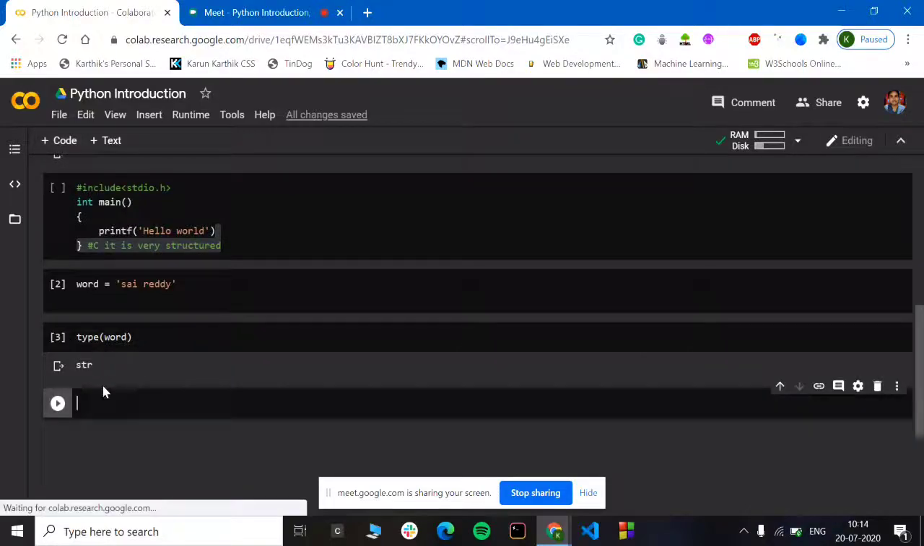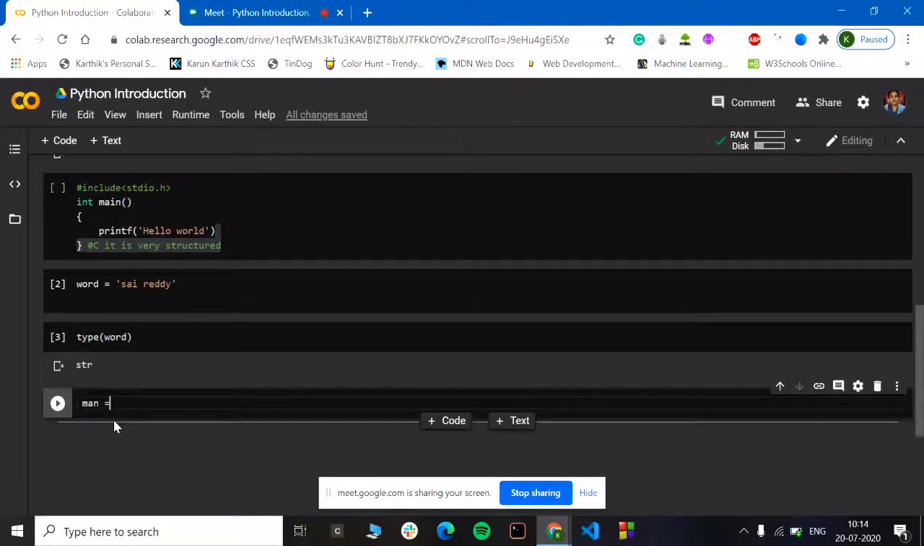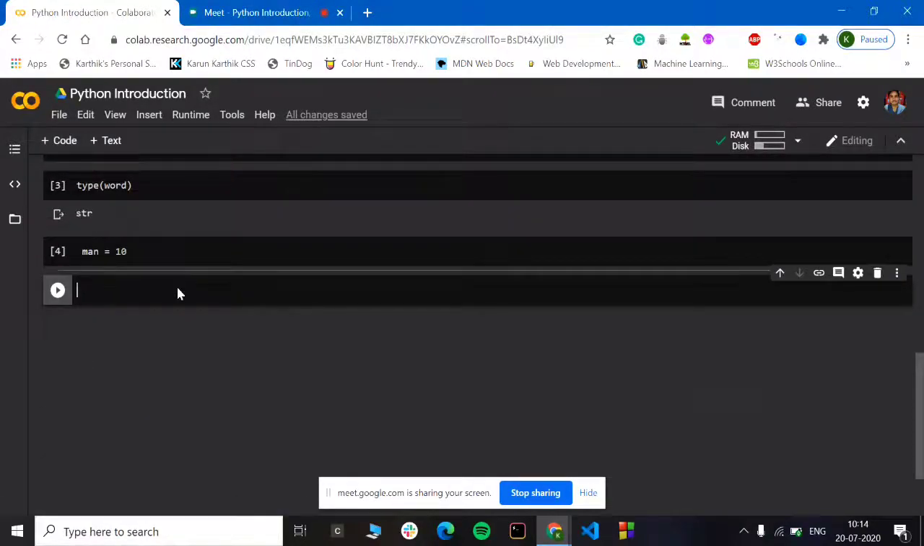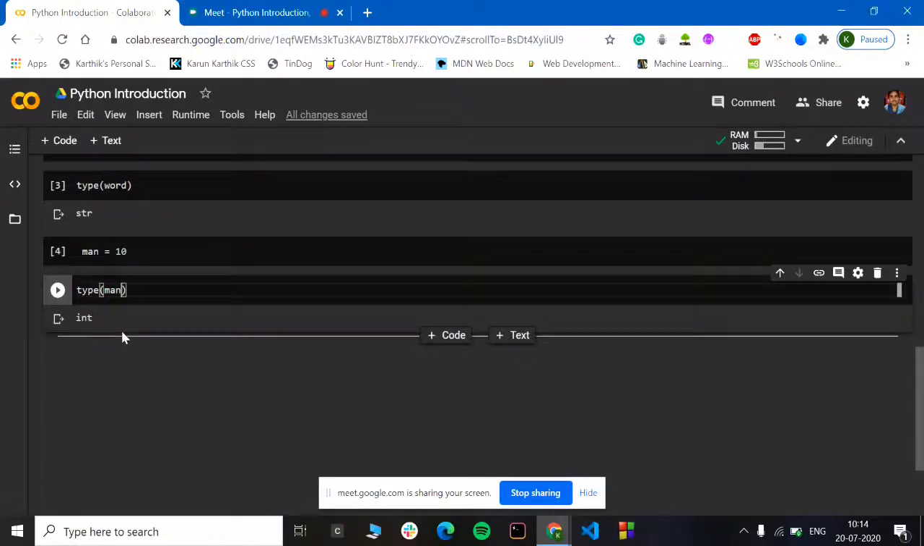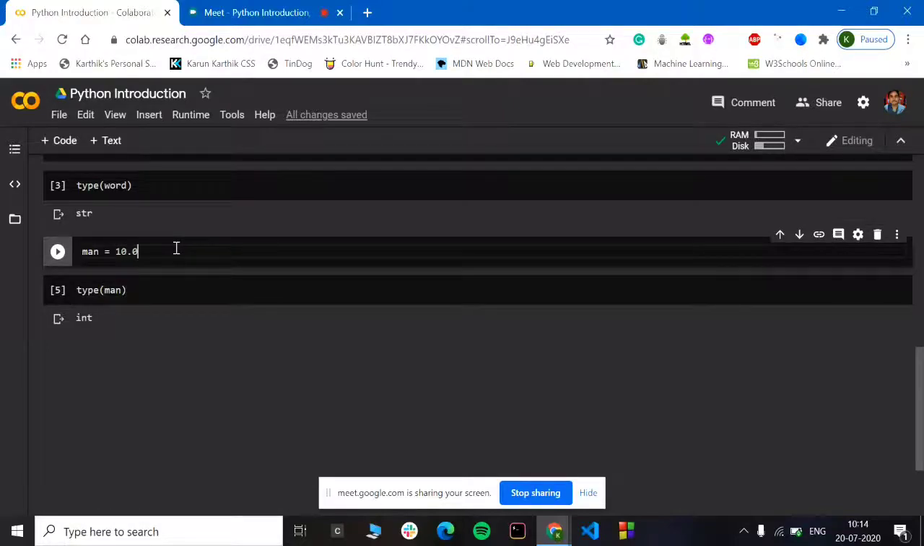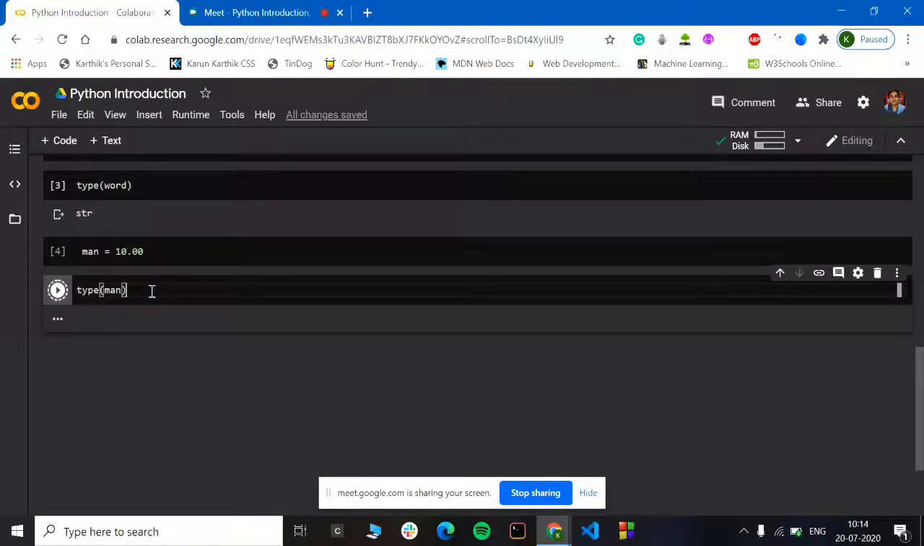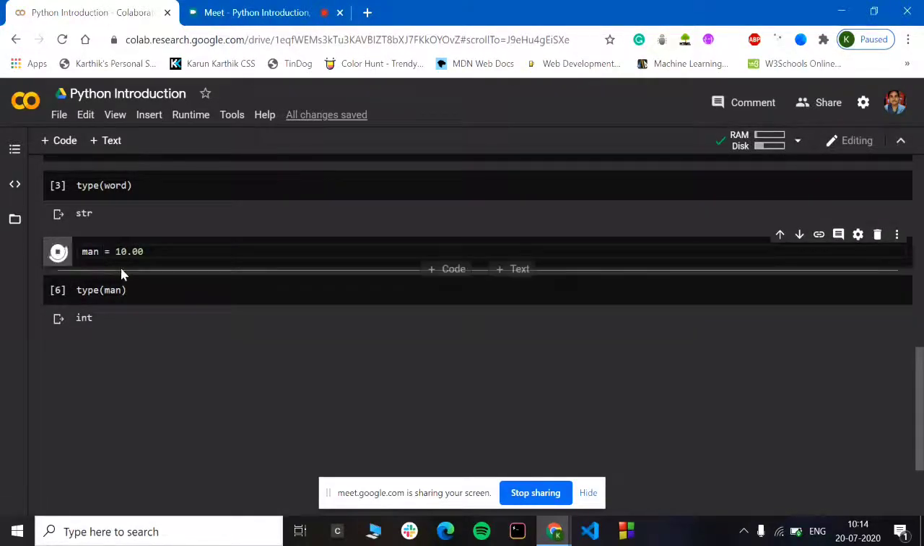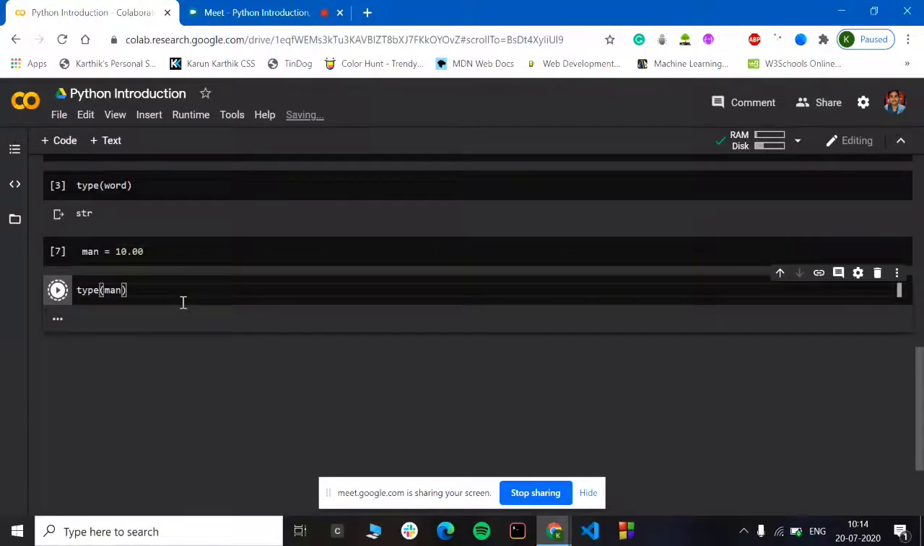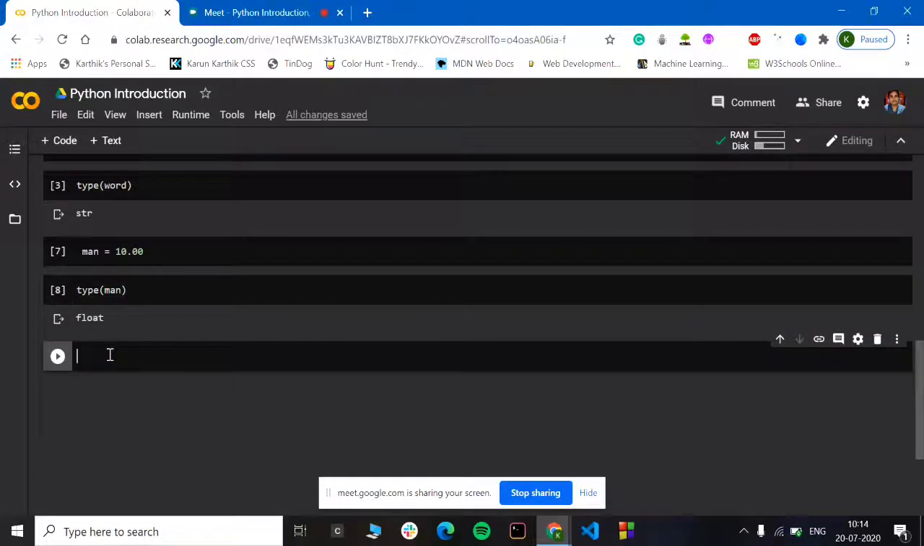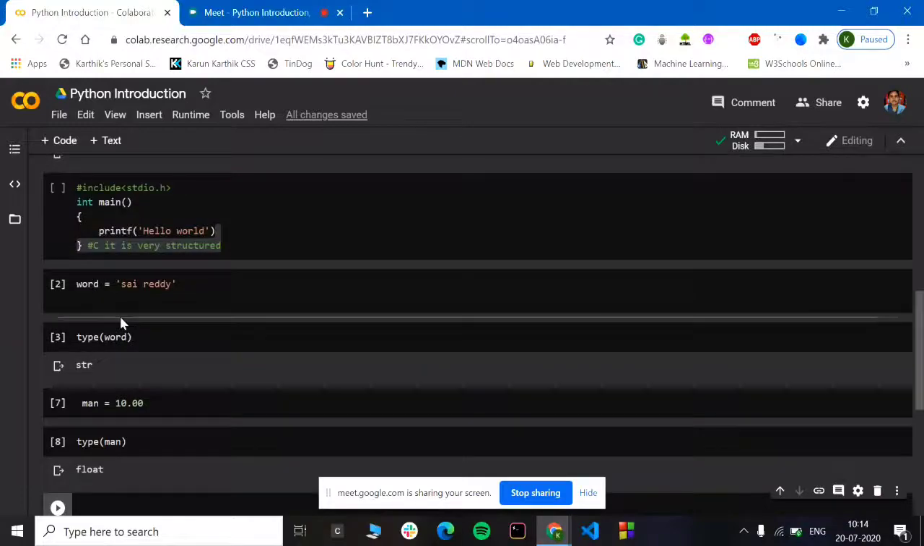So let's go with another one. Let's go with man equal to 10. We will compile it and it should be returning an integer data type. So let's see what data type it returns. It is returning int. If I put .00, which is a float variable, it should be returning float. I should be compiling this again, sorry. Yeah, this is returning float. So that is the way you do it, guys. You need not mention any data type.